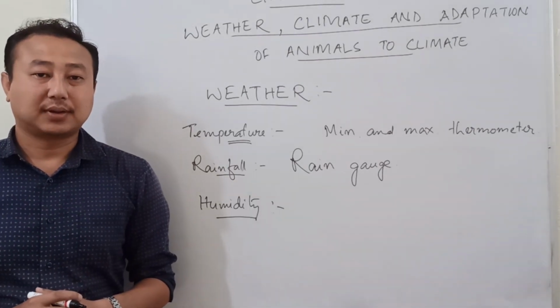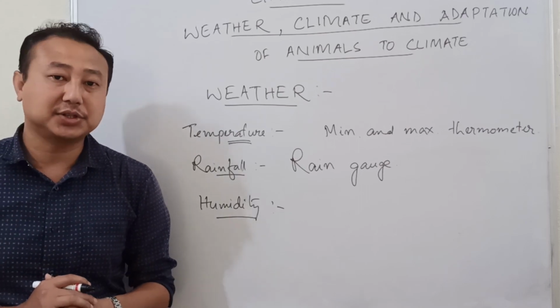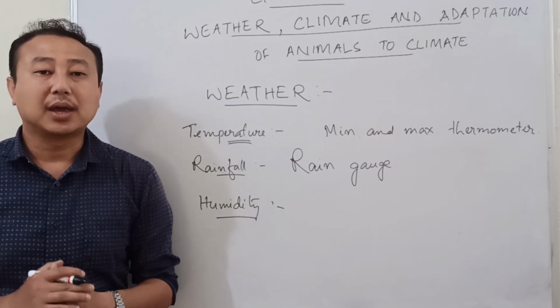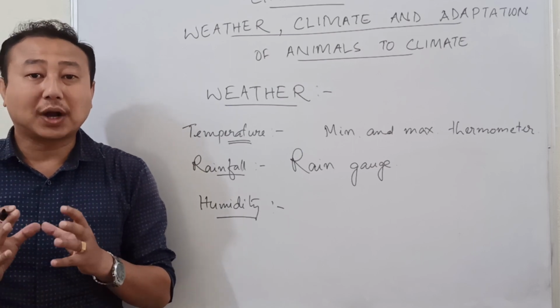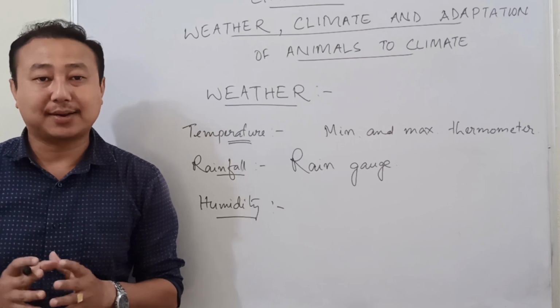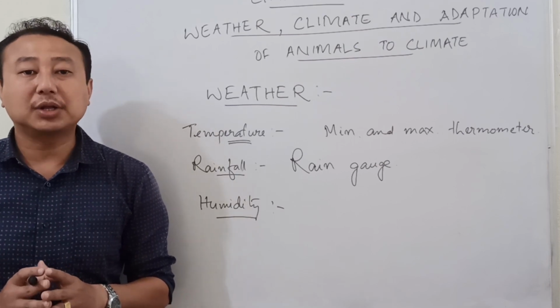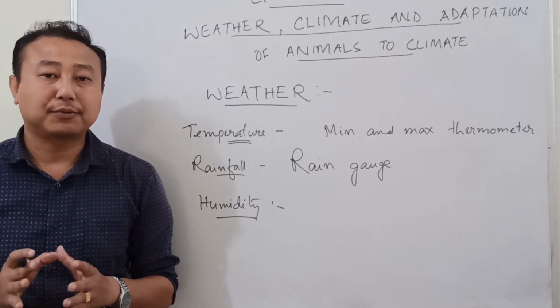Humidity is another element that we discussed when we were discussing the definition of weather. Humidity is the amount of atmospheric water vapor, meaning the amount of water vapor present in the atmosphere. The humidity also influences the weather of an area for a particular time.